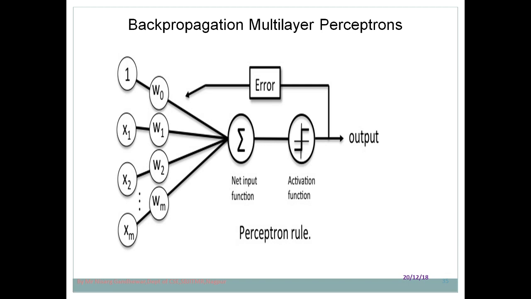So backpropagation has a forward pass as well as a backward pass. If information is moving in this direction, we say it is a forward pass, and when this information is conveyed back, it is called a backward pass. So backpropagation involves a forward pass as well as a backward pass. So this is the structure of multi-layer perceptron.